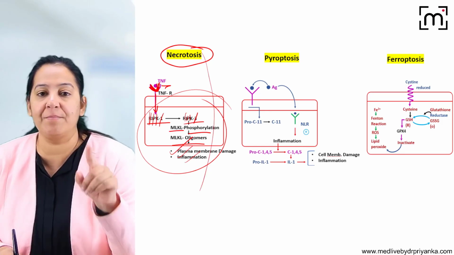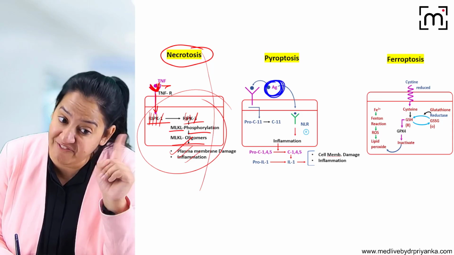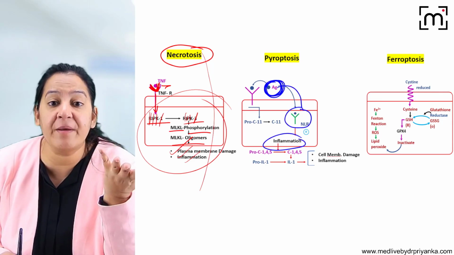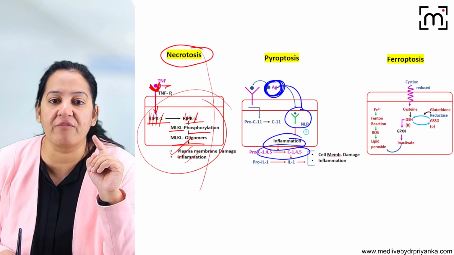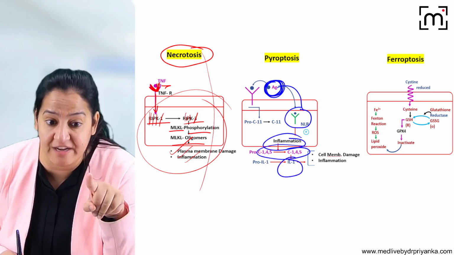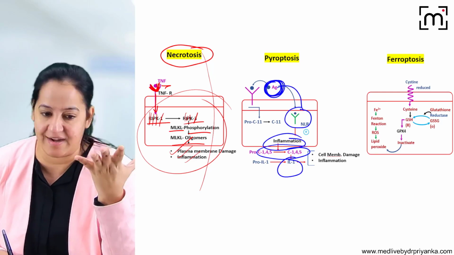Coming to pyroptosis. In pyroptosis, the antigen is Shigella, Salmonella, or other bacteria having the flagellin component. It will go and bind with the NOD-like receptor. That will form the inflammasome. That will cause the activation of caspase 1, and that will cause the activation of interleukin 1. So interleukin 1 is causing the cell rupture, leakage, and inflammation.